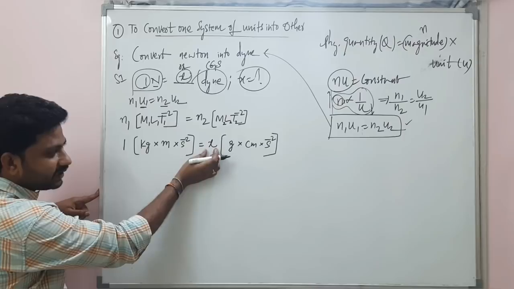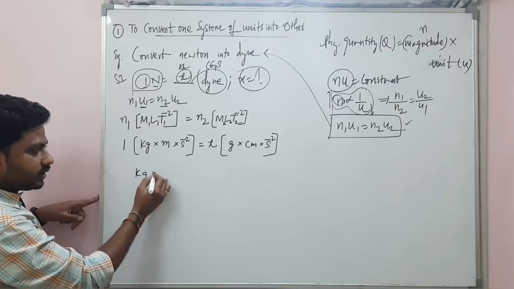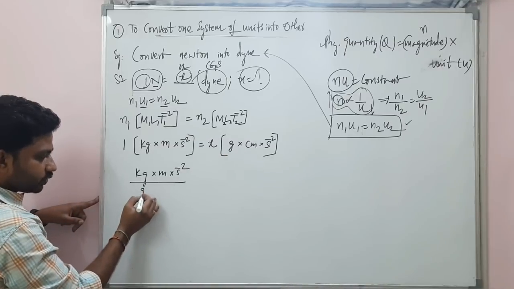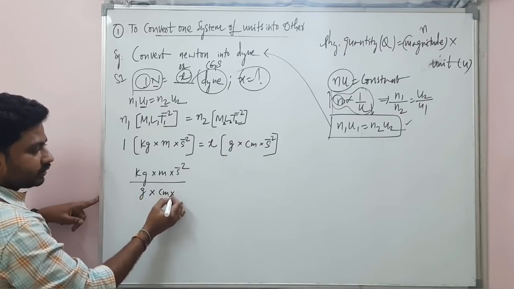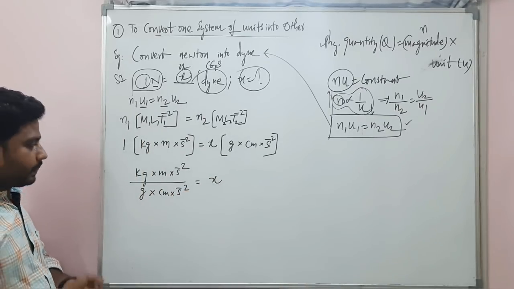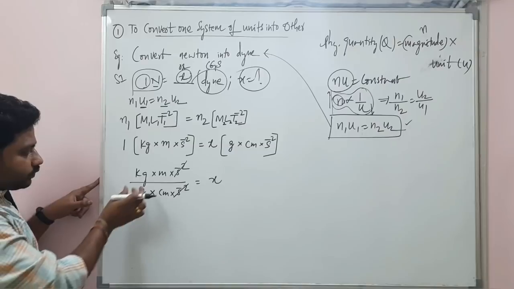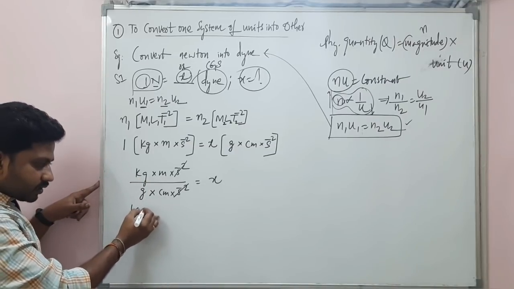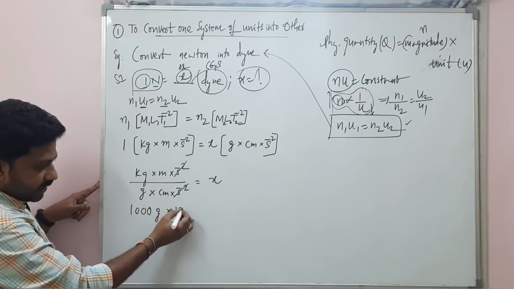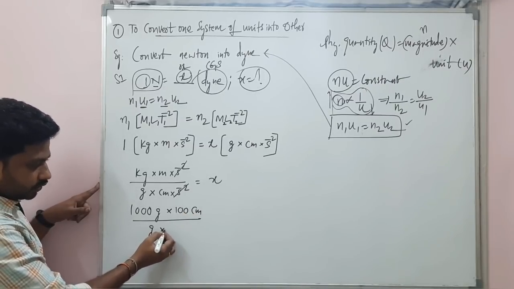This X, keep it here only. This part you take it here. So that will be kg meter second minus 2 divided by this part I am just keeping here, gram centimeter second minus 2, which is equal to X. We need a number here. Second minus 2 cancel. Kg can be written as 1000 gram into meter can be written as 100 centimeters divided by 1 gram into 1 centimeter.